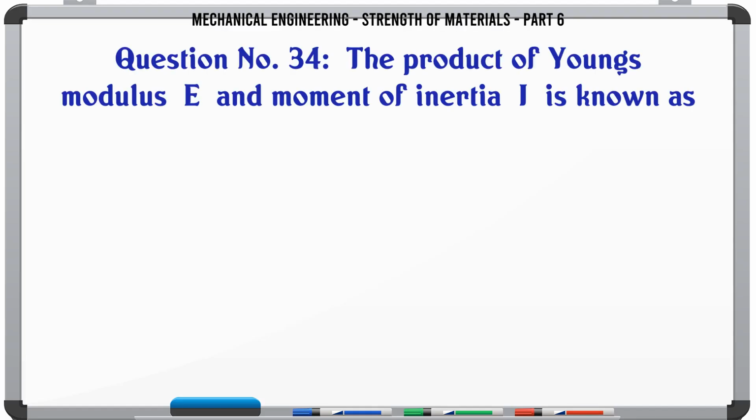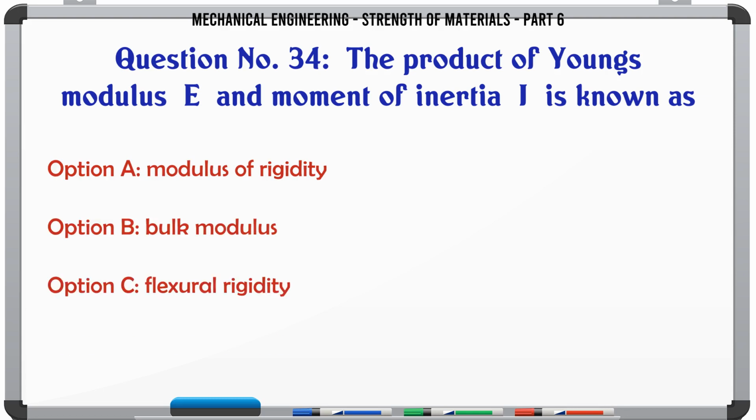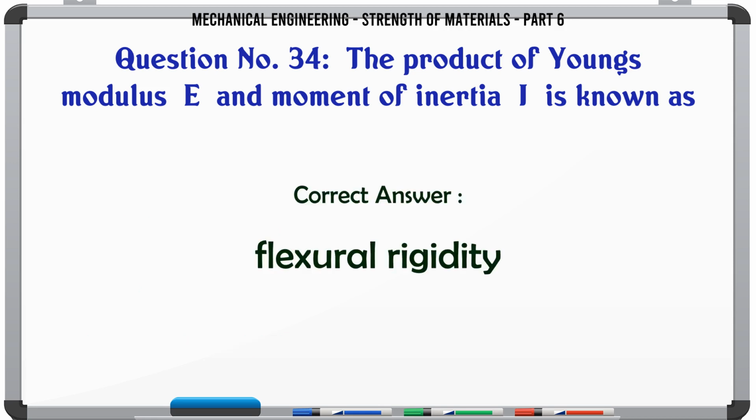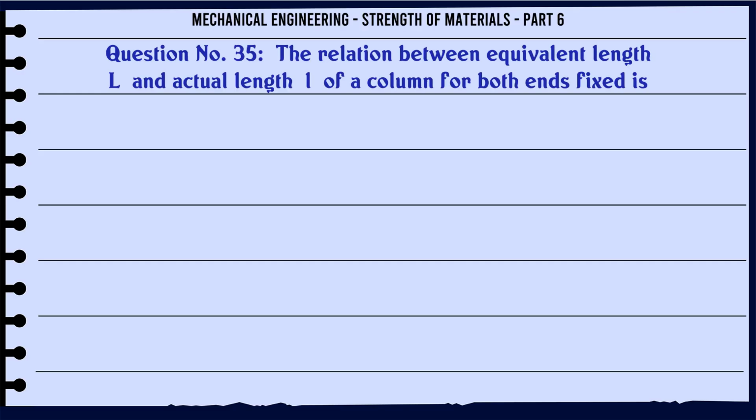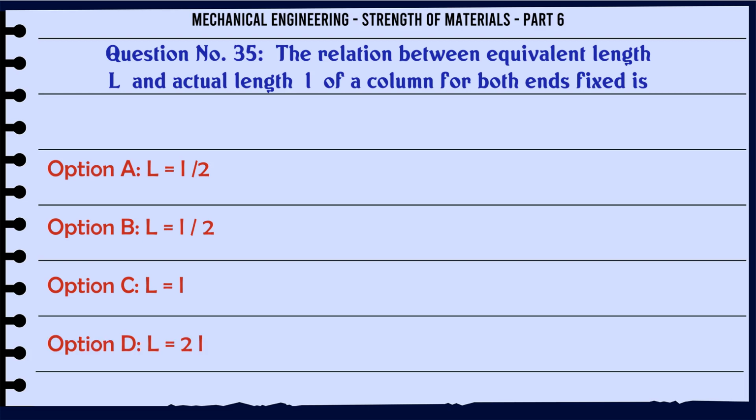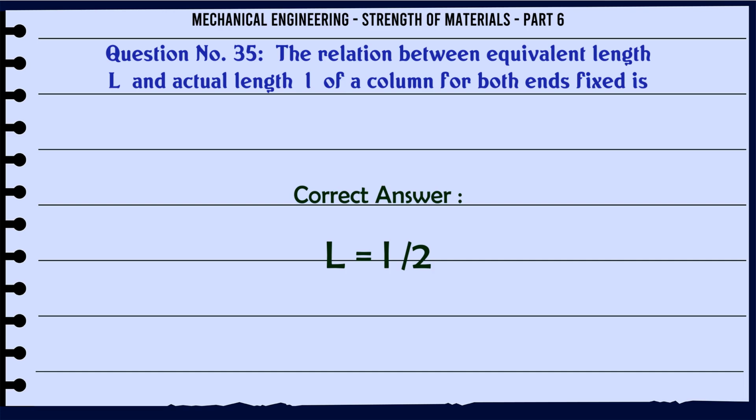The product of Young's modulus E and moment of inertia I is known as A. Modulus of rigidity, B. Bulk modulus, C. Flexural rigidity, D. Torsional rigidity. The correct answer is flexural rigidity. The relation between equivalent length L and actual length L of a column for both ends fixed is A. L = L/2, B. L = L/2, C. L = L, D. L = 2L. The correct answer is L = L/2.